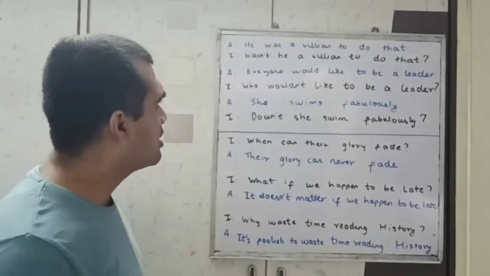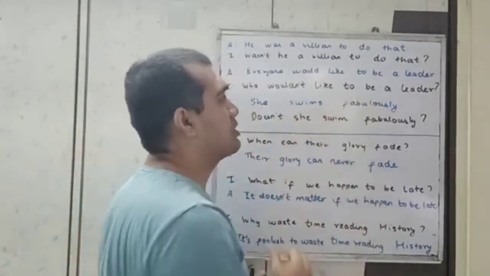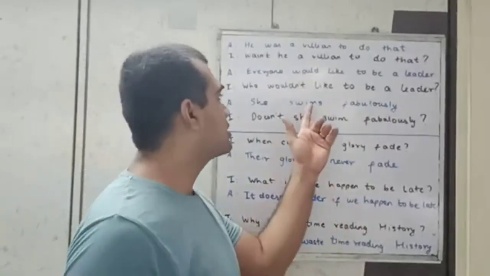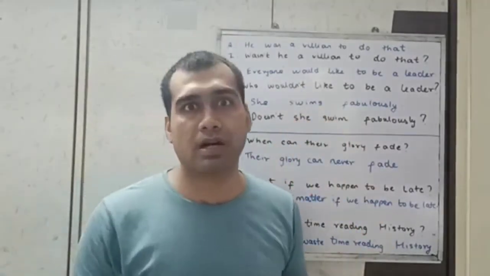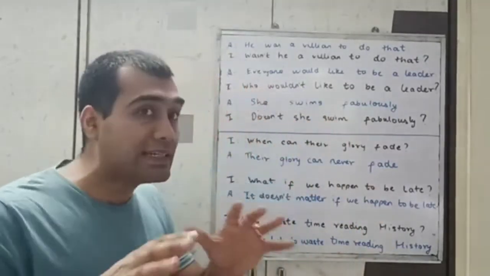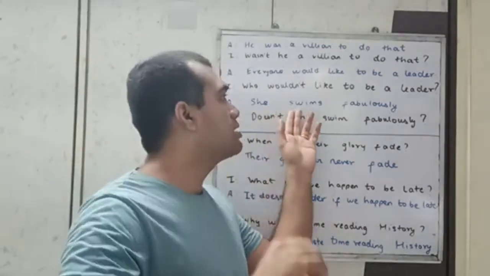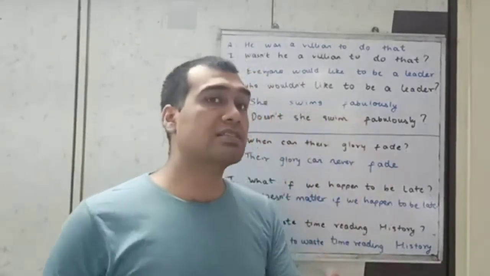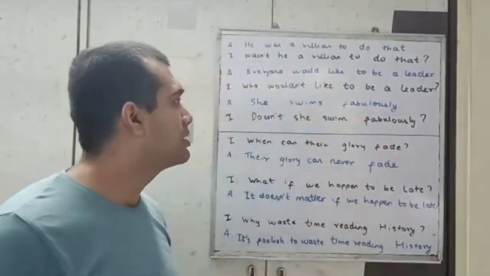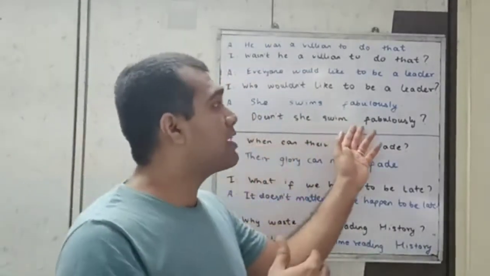Next sentence, she swims fabulously. Now here the verb is swims, but there is no helping verb out here. It's hidden rather. It's she does swim fabulously. So the does will become doesn't. Doesn't she swim fabulously?